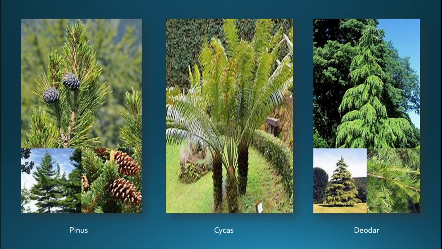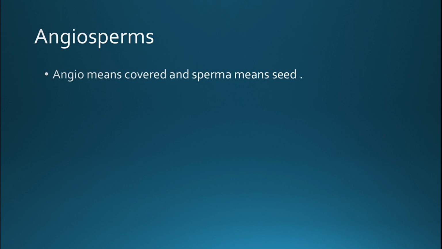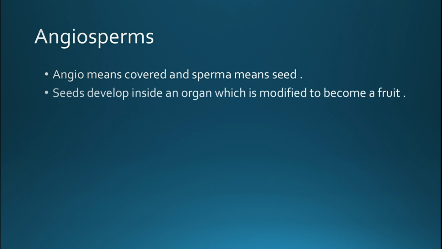Next are the angiosperms. Now what are the angiosperms? Angio means covered and sperma means seed, so the seed is covered. The seeds develop inside an organ which is modified to become a fruit. While in the gymnosperms the seeds were naked, here in angiosperms the seed develops in an organ which is modified to become a fruit.